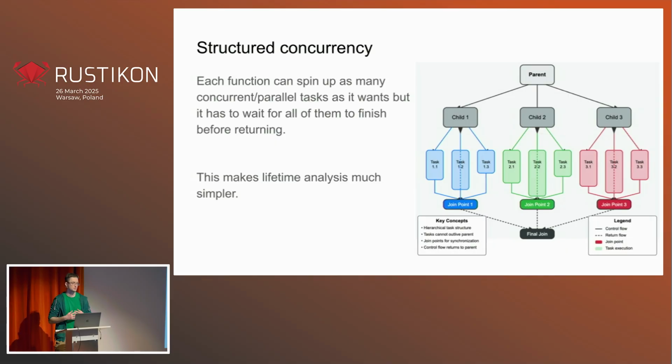It's a concept of structured concurrency, and it's more general than Async Rust or Rust at all, but it's very simple at the same time. It basically means if you've got a function and it spawns some tasks, concurrent, parallel, it doesn't matter, before this function returns, make sure everything you spawned finishes. It's a little bit similar to having pure functions with no side effects. It's not exactly the same, but it's pretty similar. But it makes it much easier to analyze lifetimes.